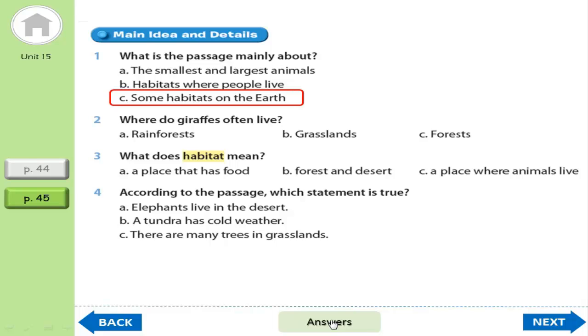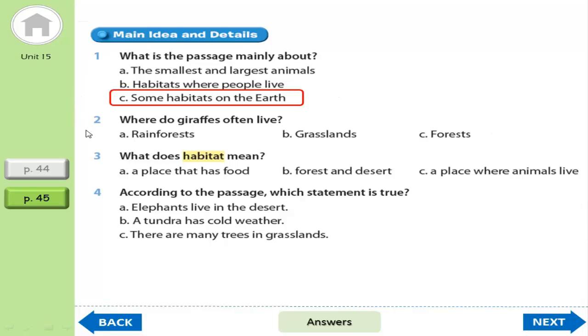Okay, so the main passage is about some habitats on the earth. It talks about the habitats of different animals. So all the animals cannot live in the same habitat, right? They live in different situations.